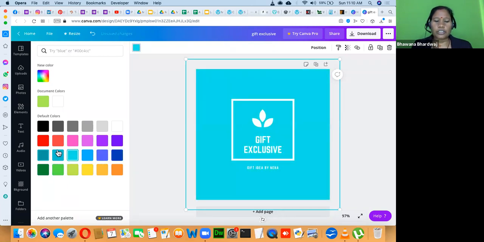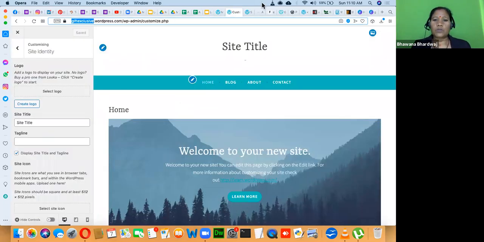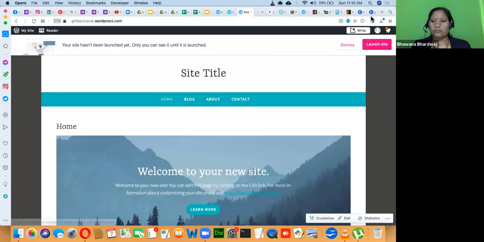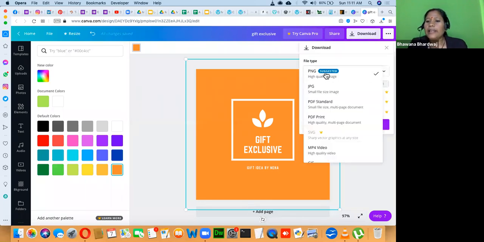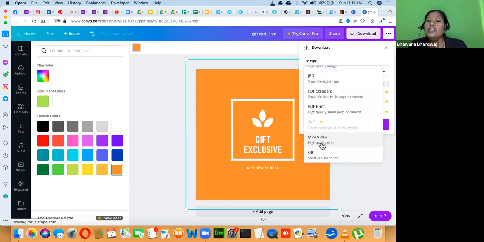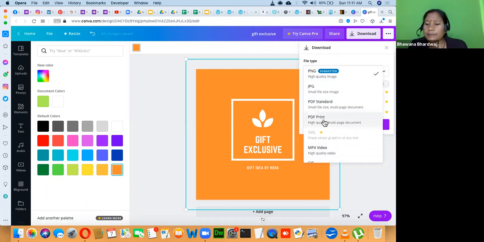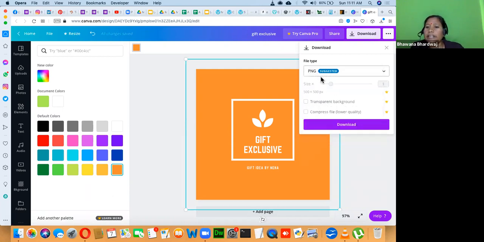Whatever color combination you have on your website, let me see what kind of color combination I have. Okay, let's use this one. We are keeping this one, and then here we can download it. You can download in many formats. If you upload a PDF where an image is required, they will not allow you. So wherever you are using images, you can download it as a PNG or JPG. I'm downloading it as a PNG.